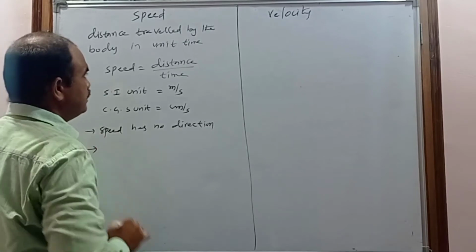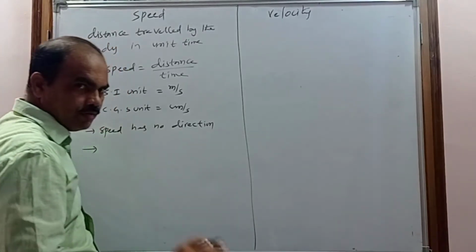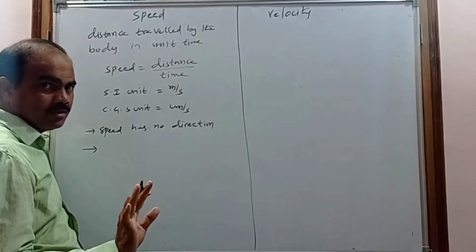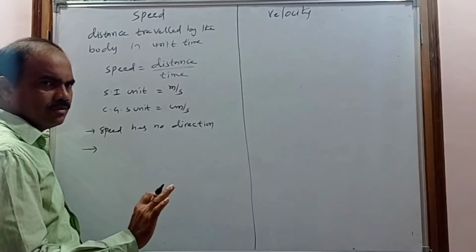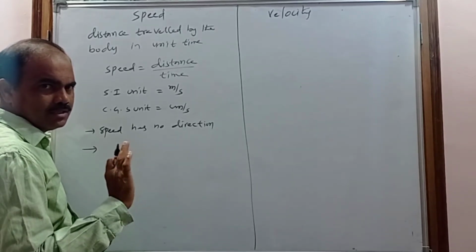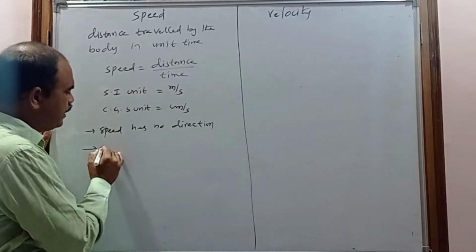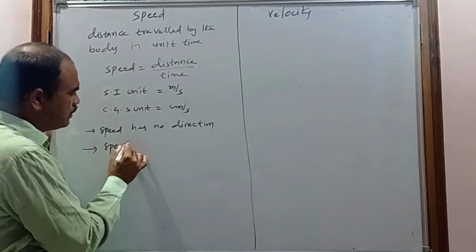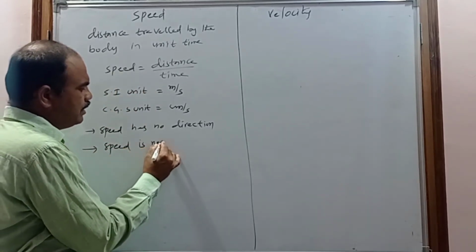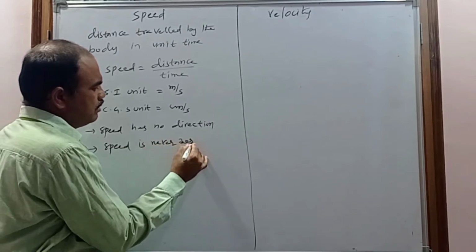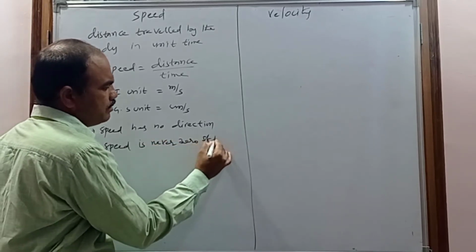If the body is in motion, the distance is never zero. If the body is at rest, the distance is zero. So if the body is in motion, the speed is also never zero.